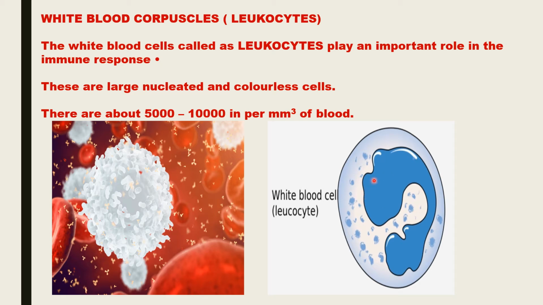If you look at each and every cell, you will find that these cells have a nucleus present in them. So these are nucleated cells. The number of WBCs is much less in the human blood, that is about 5,000 to 10,000 per cubic millimeter of blood.